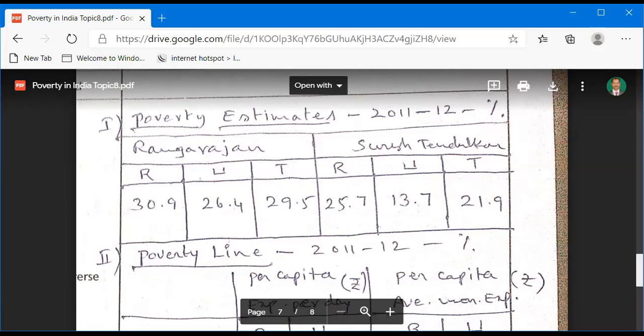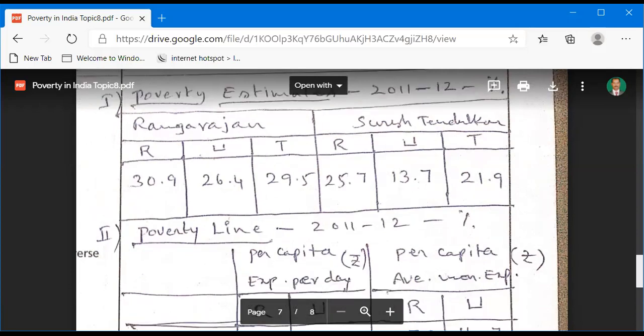According to Rangarajan, almost 30%. These are the most important data. The government of India, till now, follows these two committees' reports.